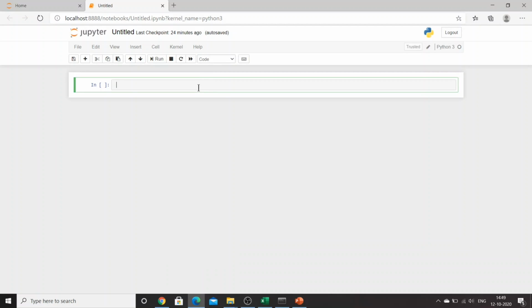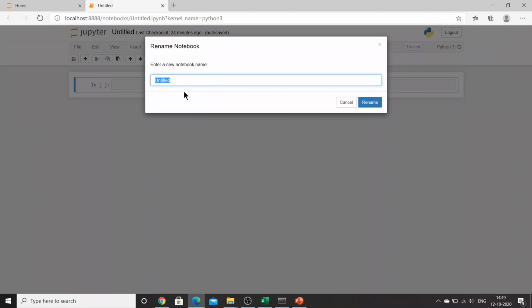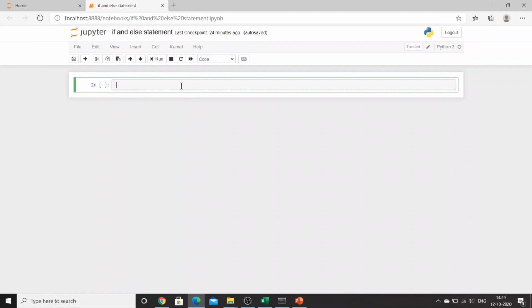So I have opened my Jupyter notebook. Now let's try if and else statement and see how it exactly works. I'll rename my notebook as if and else statement. Okay, so let's declare a variable x is equal to 10.